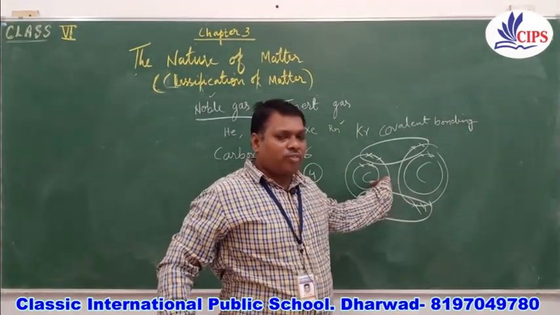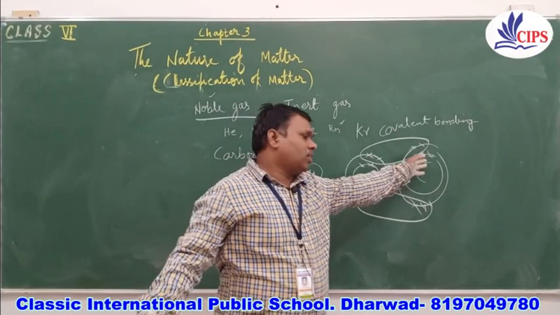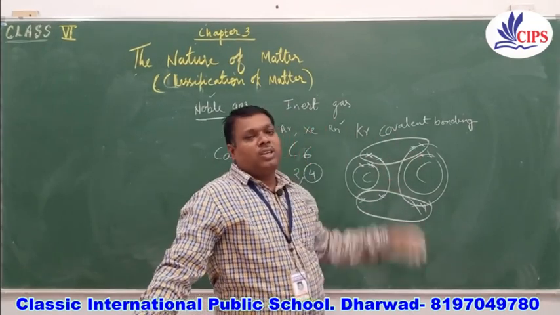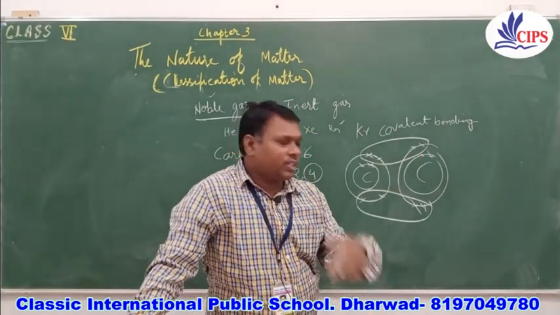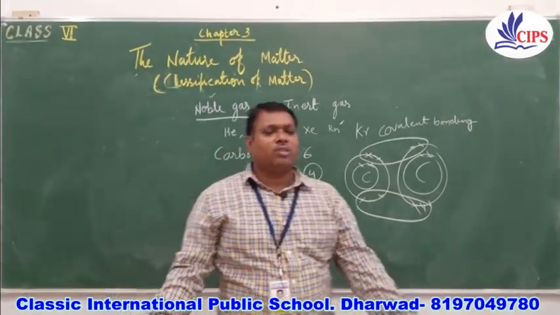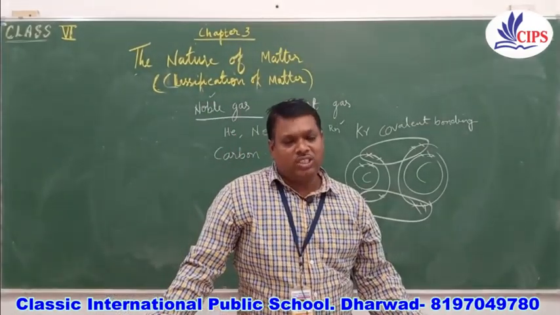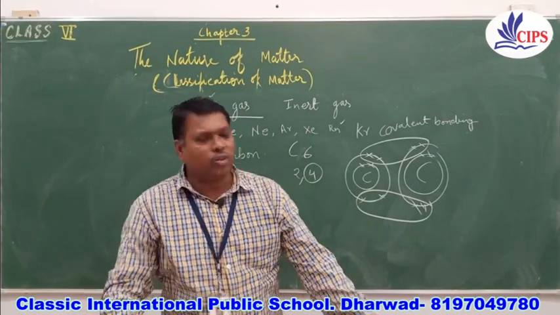Four electrons are shared by this carbon, so they form a compound like C2. When it combines with hydrogen, for example, it forms compounds like C2H4, ethane, and CH4.